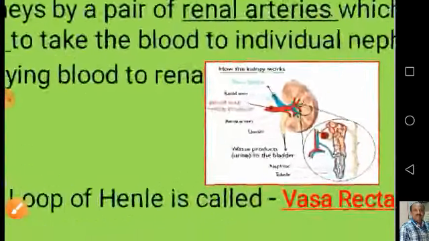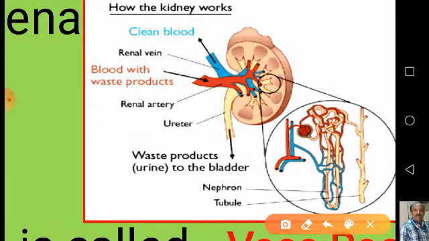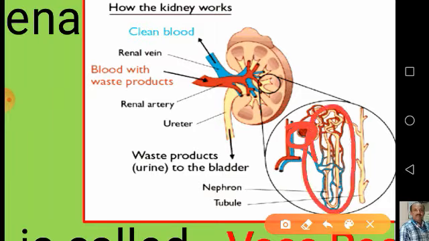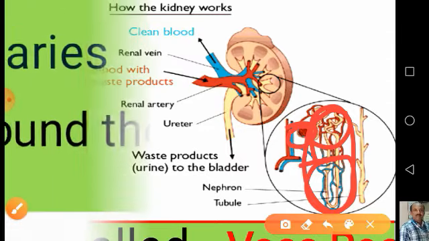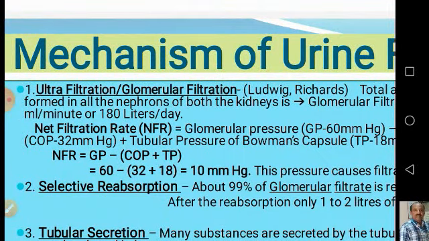Now here, this is the glomerulus, whereas the network of blood vessels you can see here surrounding the nephron is called the peritubular network. And downwards, the network is called vasa recta. Here, on the upper side, is the peritubular network. With this knowledge, let us continue further.